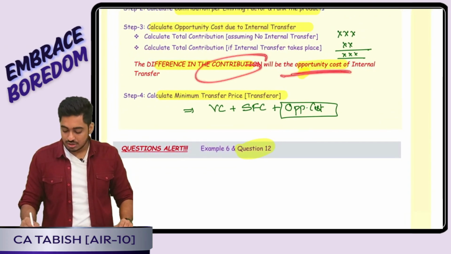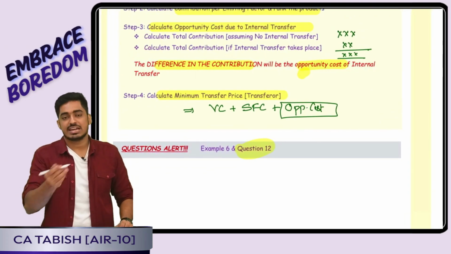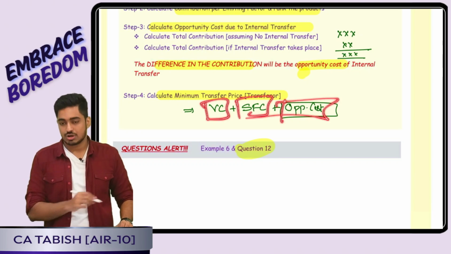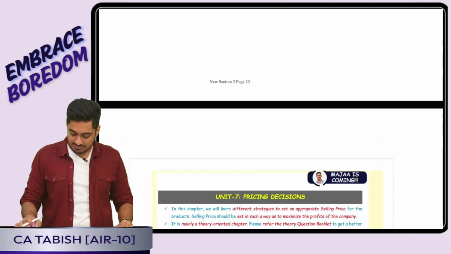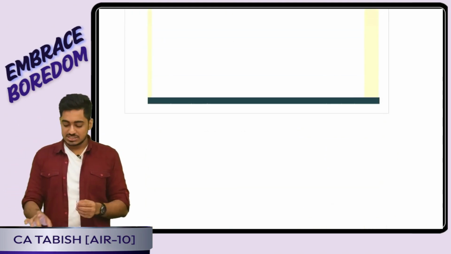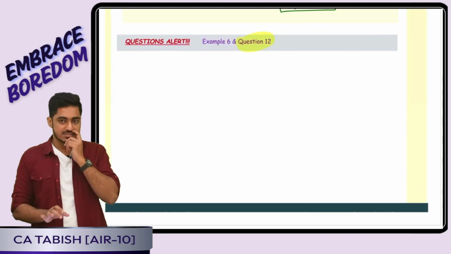The difference in contribution is the opportunity cost. Using that, calculate the minimum transfer price, which is variable cost, specific fixed cost, opportunity cost. Is this clear, everyone? Yes or no? With this, we have finished the revision of the chapter transfer pricing as well.